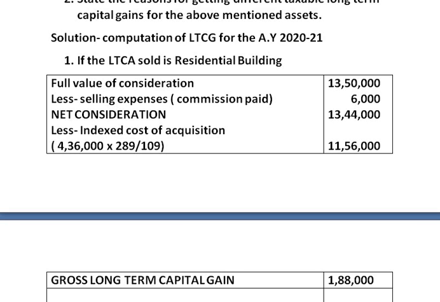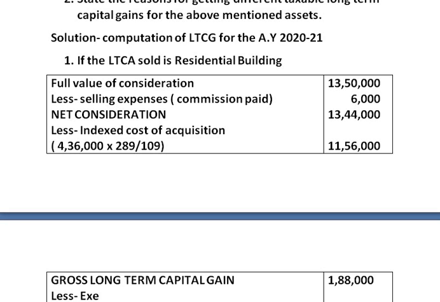Suppose in the question you are given cost of improvement. In that case, for a long-term capital asset, we also have to deduct indexed cost of improvement from net consideration. As you are not provided any information relating to cost of improvement, we are completely ignoring it. So the gross long-term capital gain is 1,88,000. From this gross long-term capital gain, we now have to deduct exemptions.